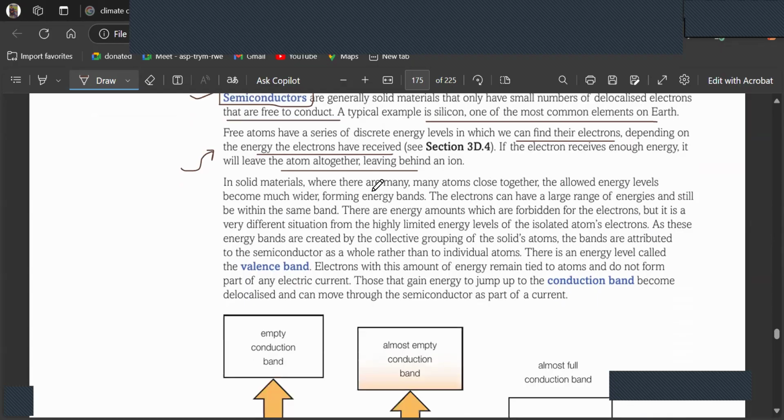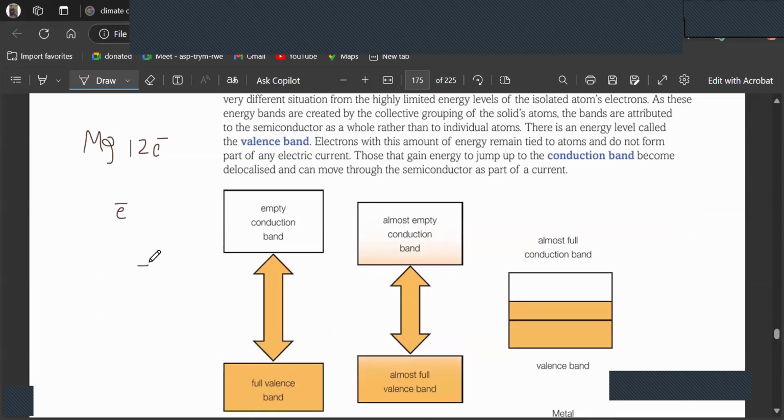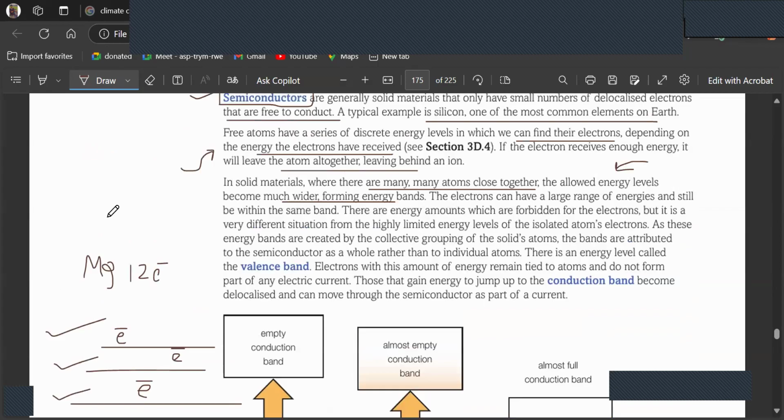In solid materials, there are many atoms close together. The allowed energy levels become much wider, forming energy bands. Now, magnesium, if it is a metal, has 12 electrons. Each of the electrons would have different energy. Some have this energy level, some might have this much energy, some might have this much. We call these different energy levels at which electrons are actually present.